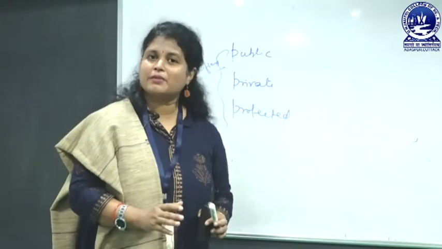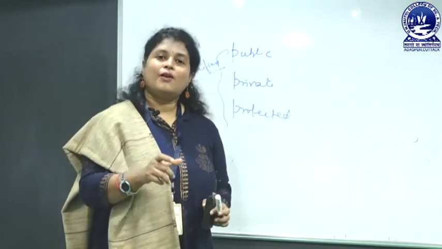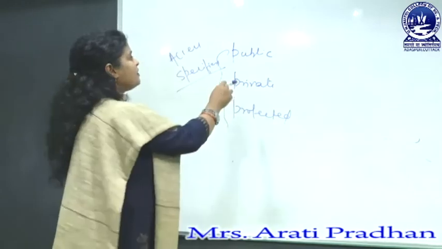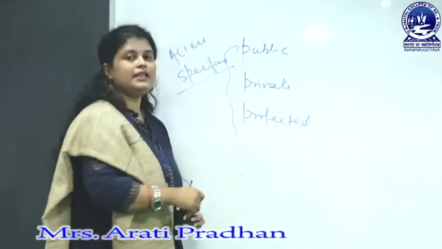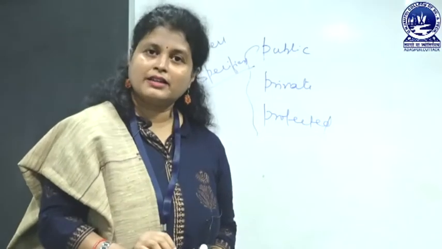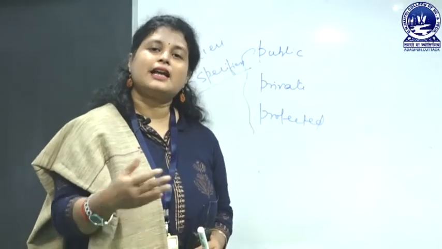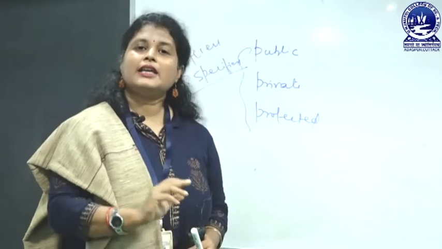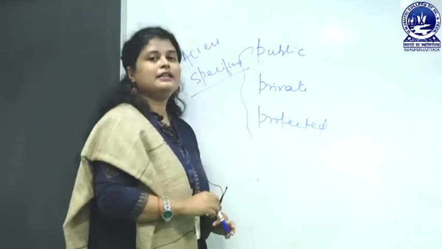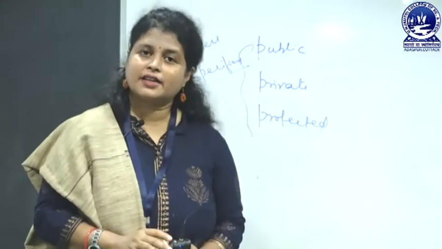In a similar way, in a class, all the class coding can be classified under 3 different access specifiers. If you mention any data member or method of a class as public, then outsiders can use it. If you specify the data member or method as private, then the outsider cannot use it.